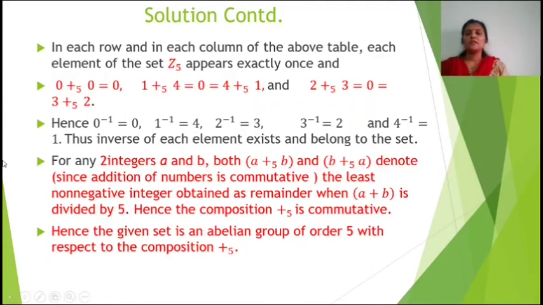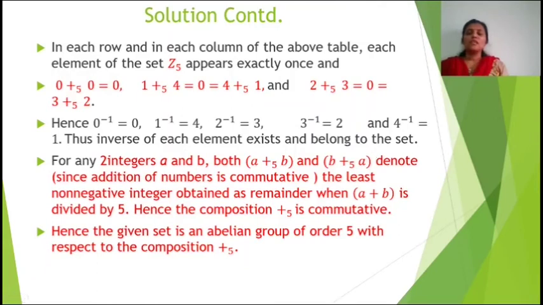Hence we could write inverses. From the first expression we could write 0 inverse is equal to 0. From the second expression we could write 1 inverse is equal to 4. From the third expression we get 2 inverse is equal to 3, and 3 inverse is equal to 2, 4 inverse is equal to 1. Thus inverse of each element exists and belongs to the set.